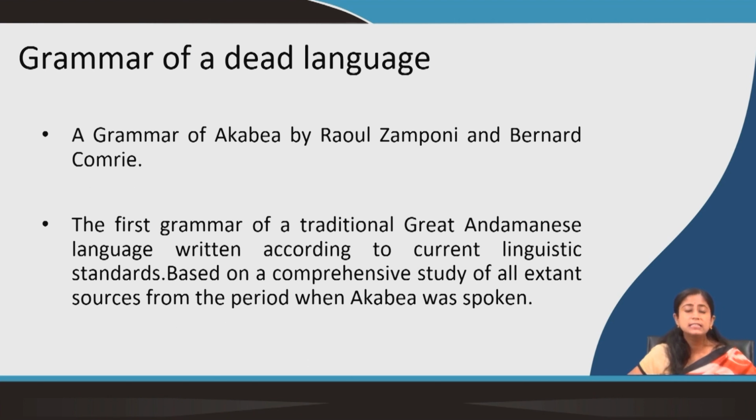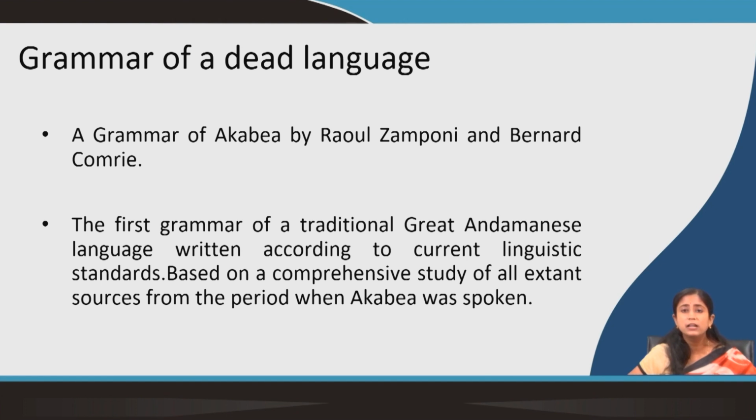And we have actually seen how grammar can be created through documented materials. So, the grammar of Akabea by Comrie and Zomponi was actually written. It is the first grammar of a traditional Great Andamanese language written according to current linguistic standards, like the way grammars are written, based on a comprehensive study of all extant sources from the period when Akabea was spoken.